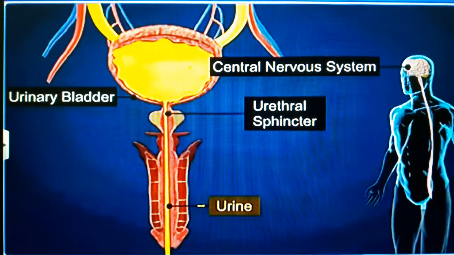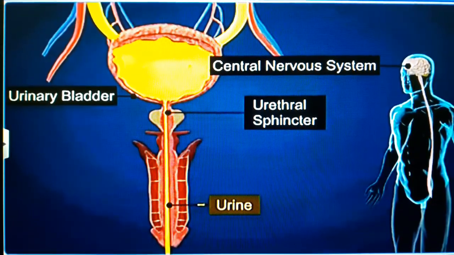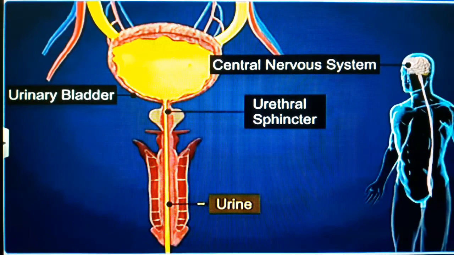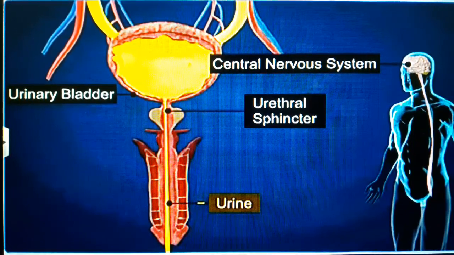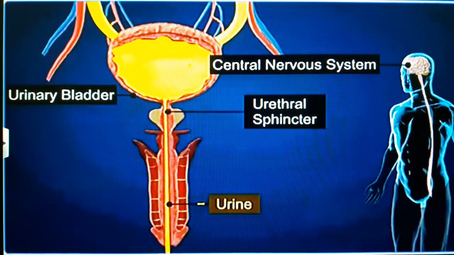So, friends, an adult human excretes an average of 1 to 1.5 liters of urine per day. The urine formed is a light yellow colored watery fluid which is slightly acidic, pH 6.0, and has a characteristic odor. On an average, 25 to 30 grams of urea is excreted out per day.